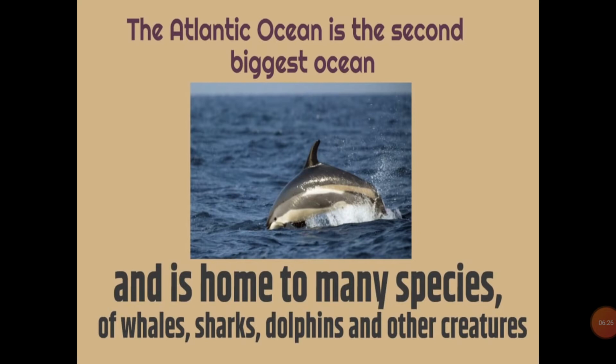Atlantic Ocean is the second biggest ocean. Okay, students? Atlantic Ocean is the second largest ocean and is home to many species of whales, sharks, dolphins, and other creatures. That means different species of whales are found there, sharks are found there, dolphins are found there, and also other creatures.